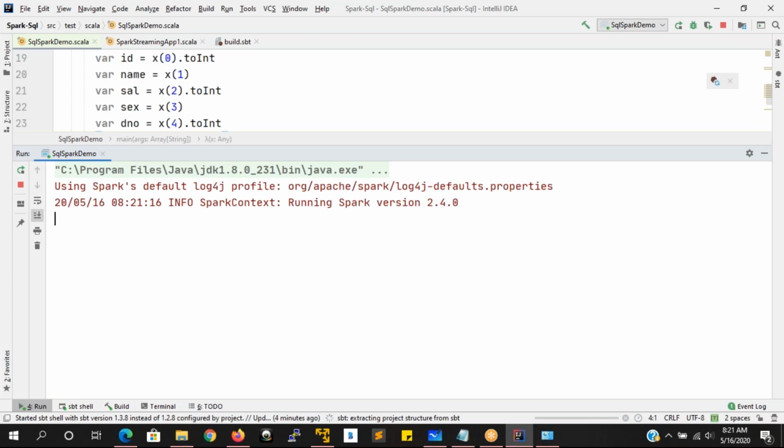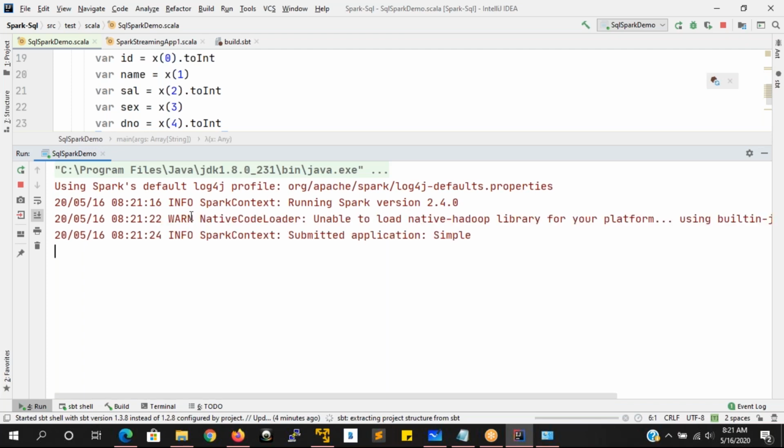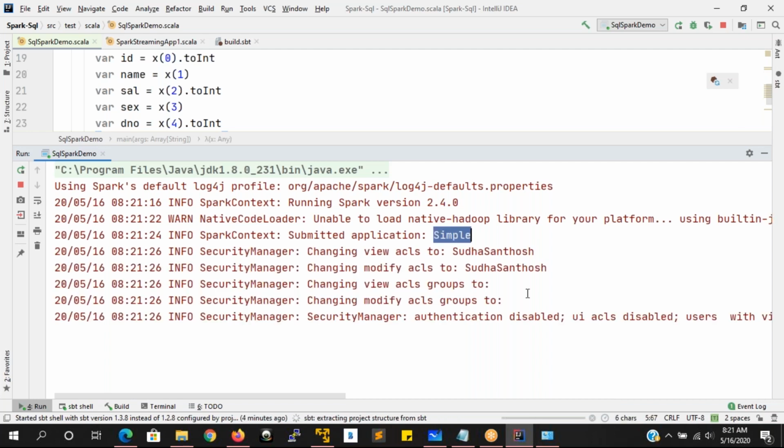Here you can see it is running Spark version 2.0. Okay, Spark context is started. This is where we usually get the Spark context and the submitted application. What is the application? Simple. And this is my machine name, this one here. This is the Windows machine name. So to this machine, it is getting submitted.